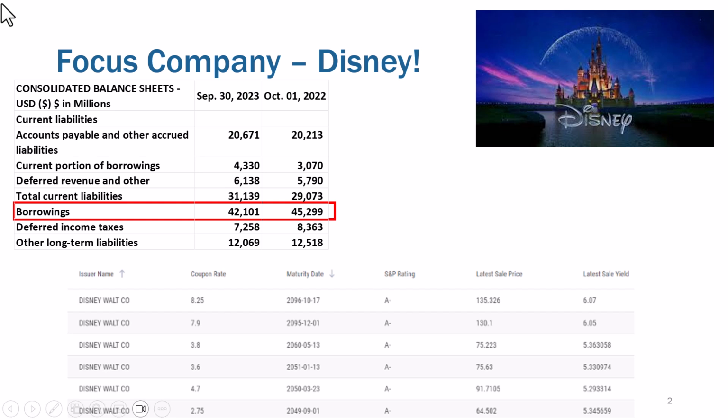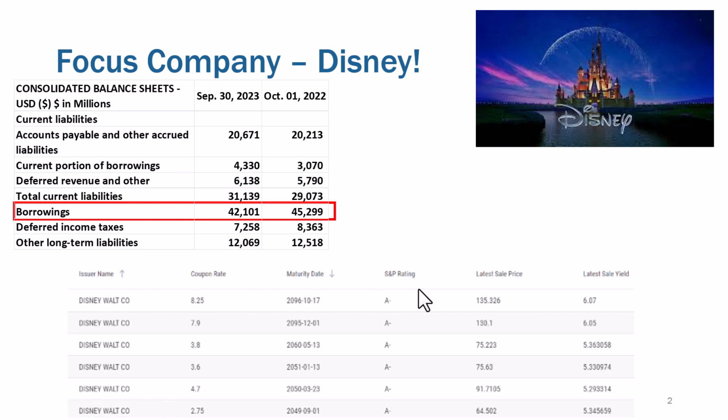These bonds, some of them mature as late as 2096, and they have bonds that are maturing at all points in time. These are just 6 of them. In this range, some of them are maturing in 2049, and they have some that are maturing in the next few years as well. Bonds are rated an S&P rating of A minus. That's a pretty good rating.